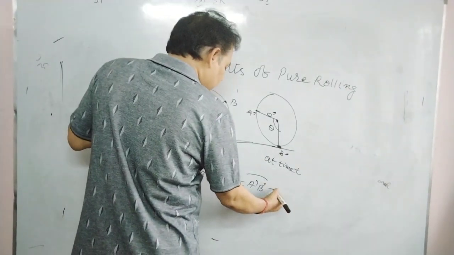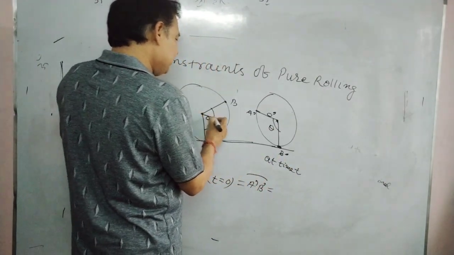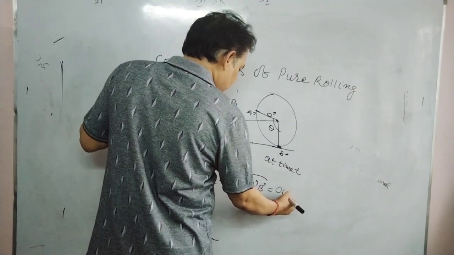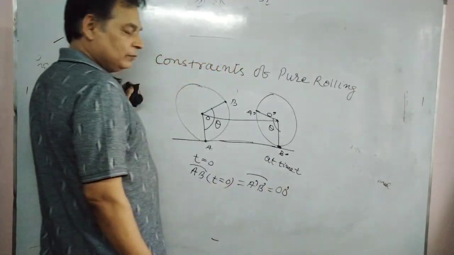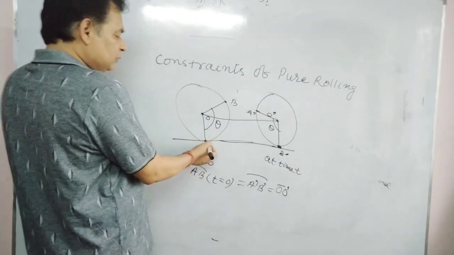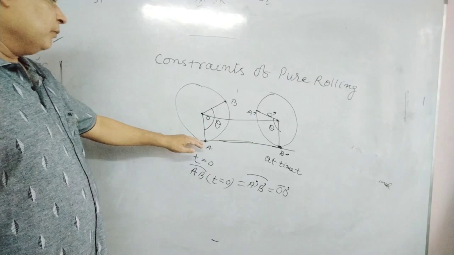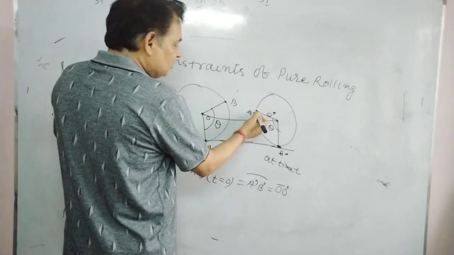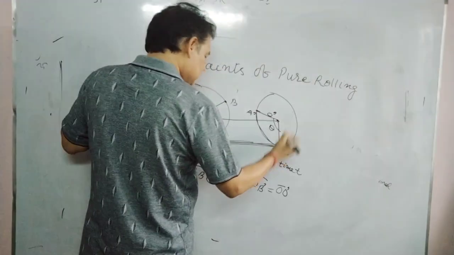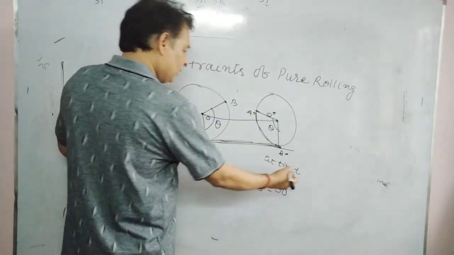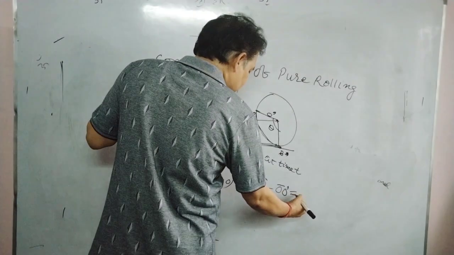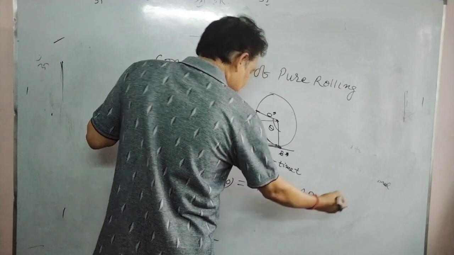That should be equal to the displacement of O, the straight line distance of O prime. If this does not slip, this length of arc must be equal to this travel distance, and this will be equal to r theta.